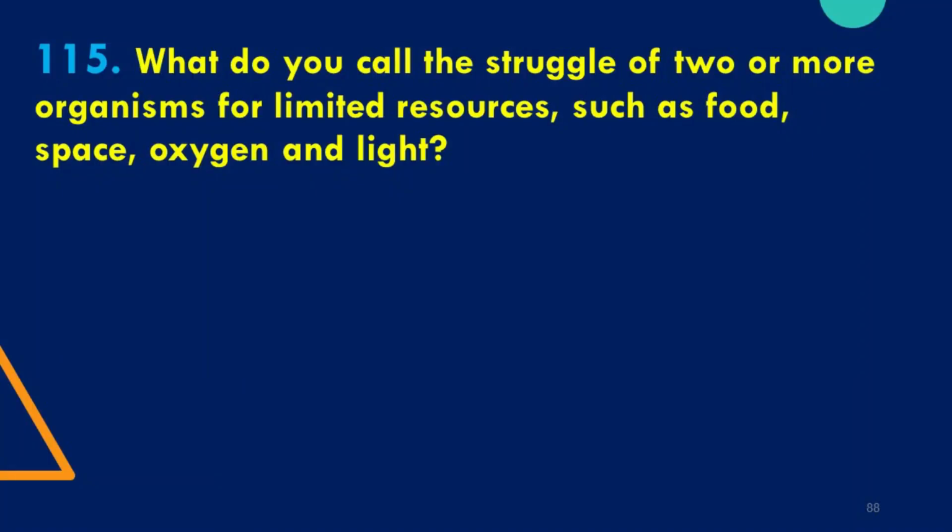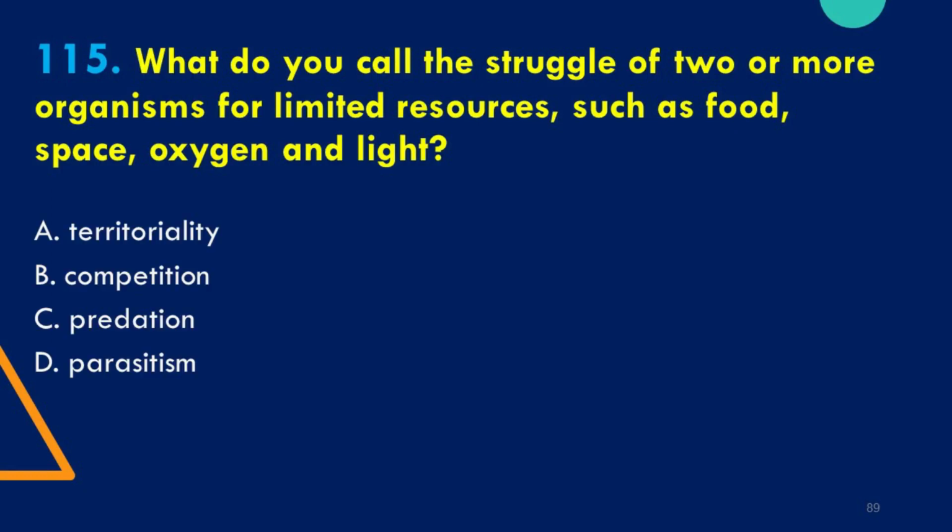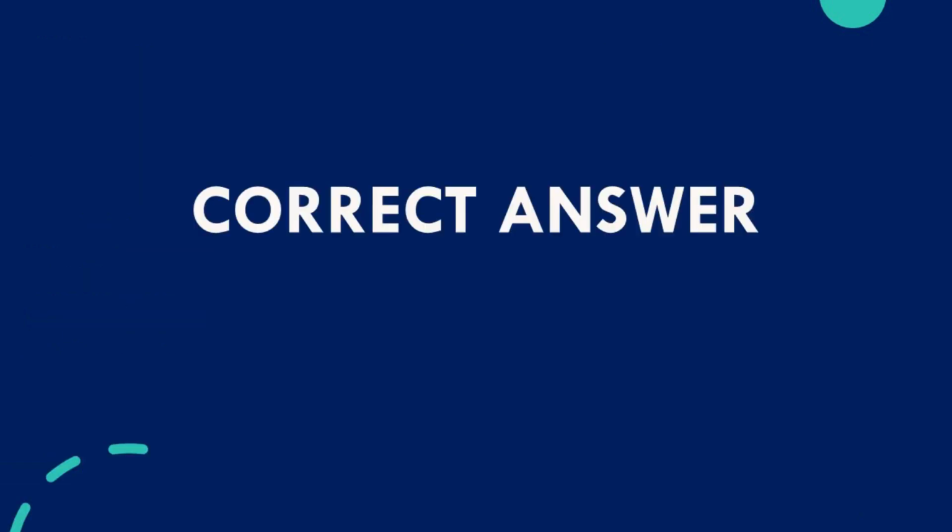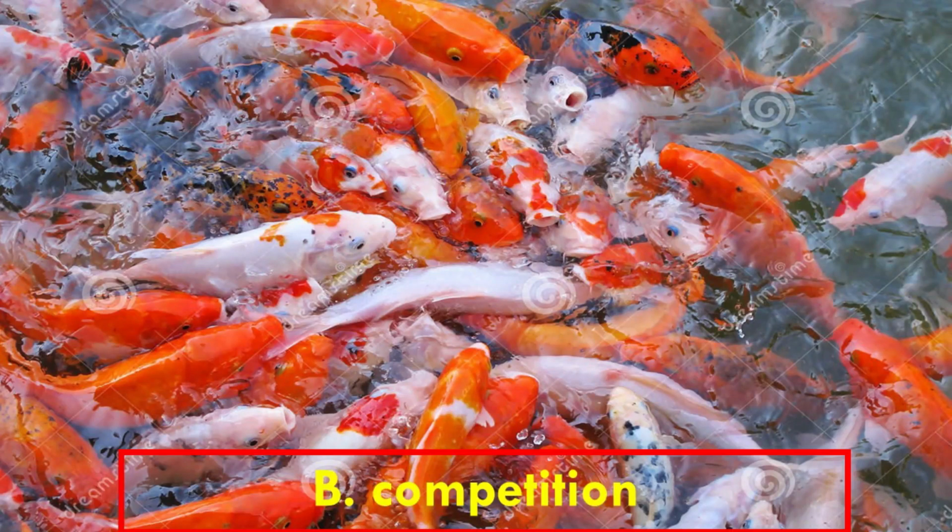Question number 115. What do you call the term used to define the struggle of two or more organisms for limited resources, such as food, space, oxygen and light? A. Territoriality. B. Competition. C. Predation. D. Parasitism. The correct answer is B. Competition.